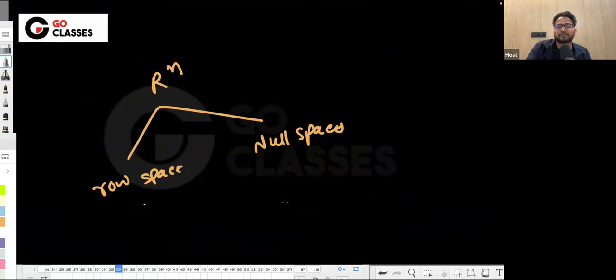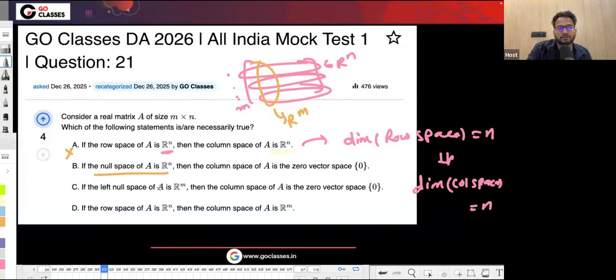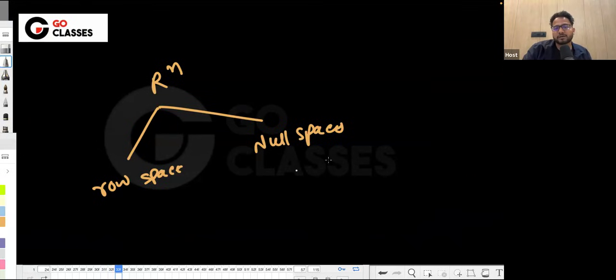They are saying the null space is R^n. Then obviously the row space must be zero. If the null space is R^n, the row space must be zero. And if the row space is zero, then the column space must have dimension zero, which means the column space must also be zero.